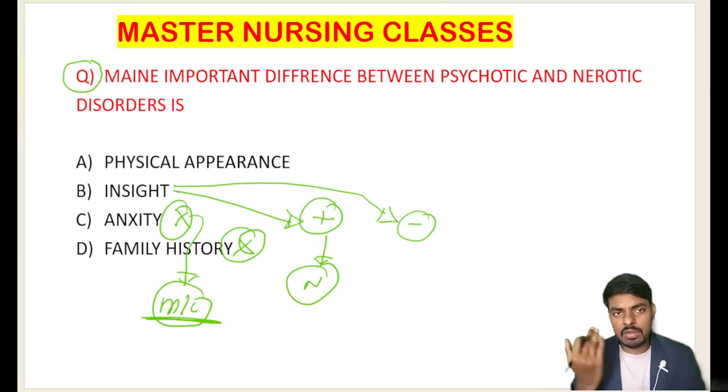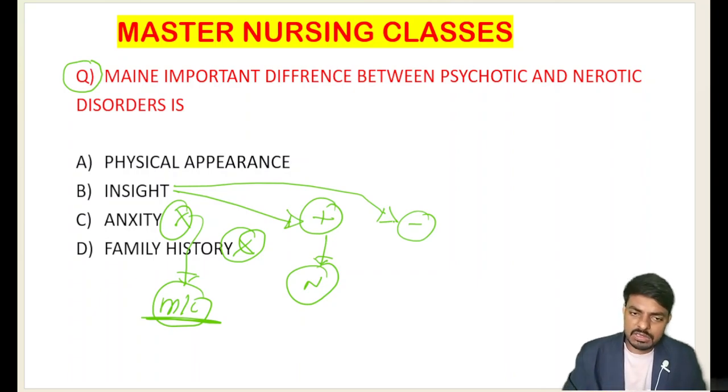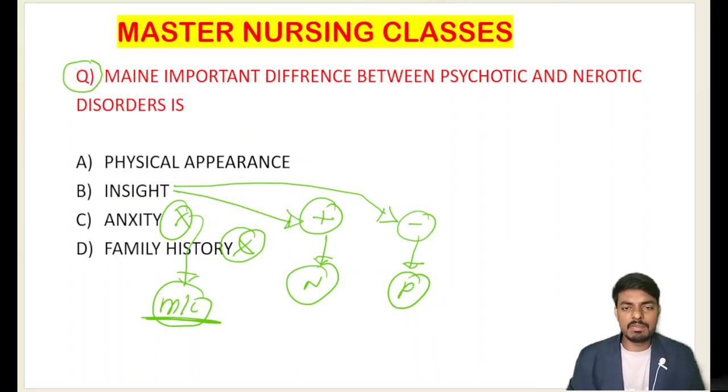If he is unaware of his own illness, that is known as lack of insight or loss of insight. If the patient has loss of insight, we call that a psychotic disorder. The main difference between psychotic and neurotic disorders is insight.